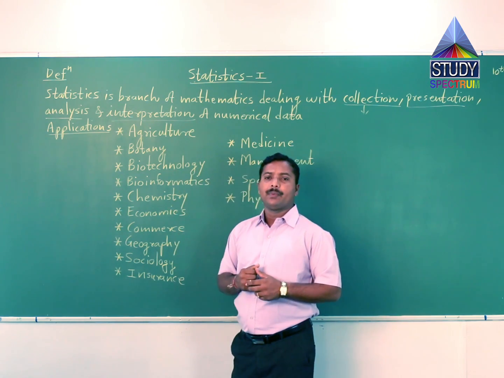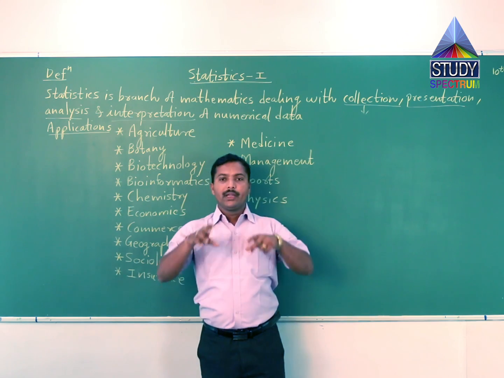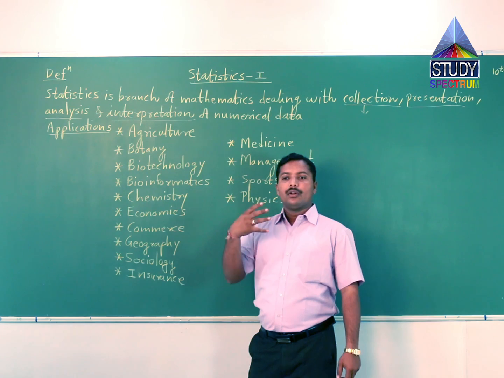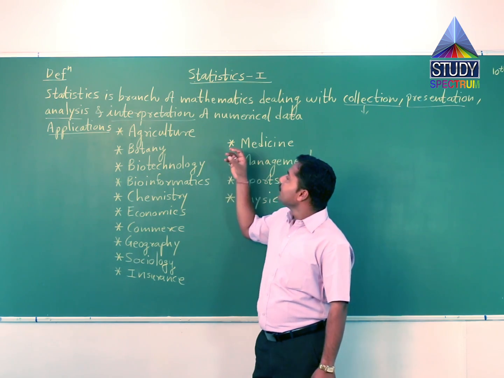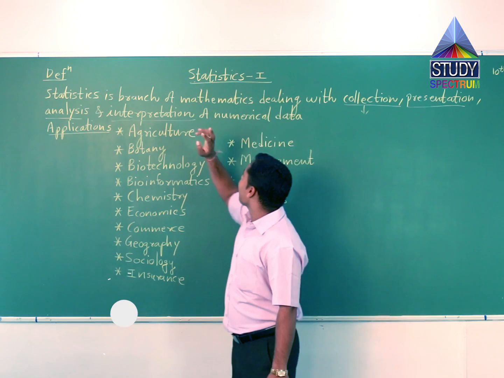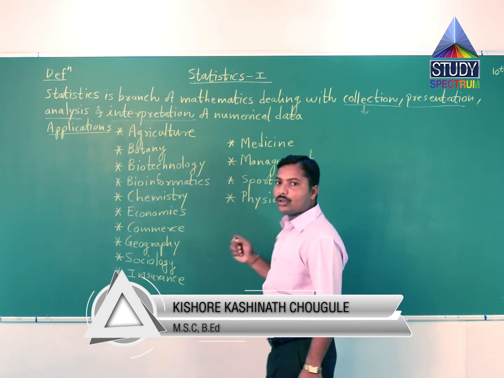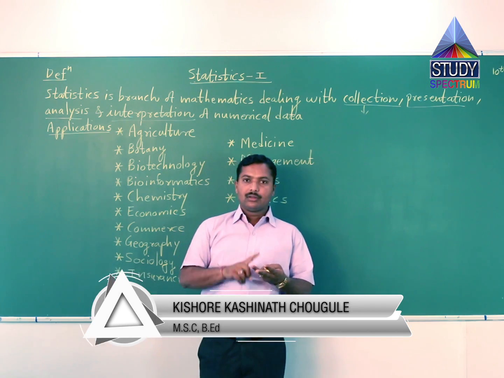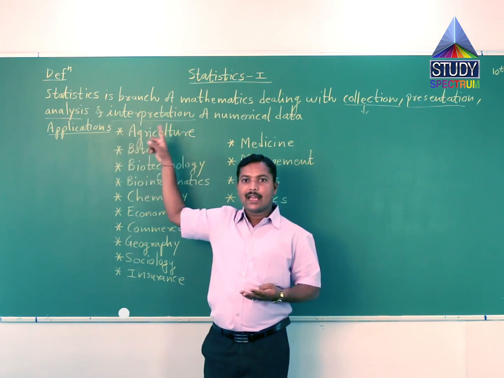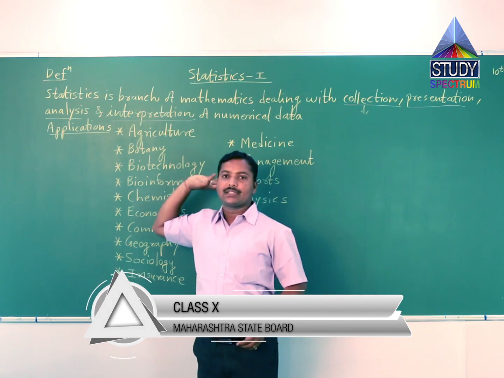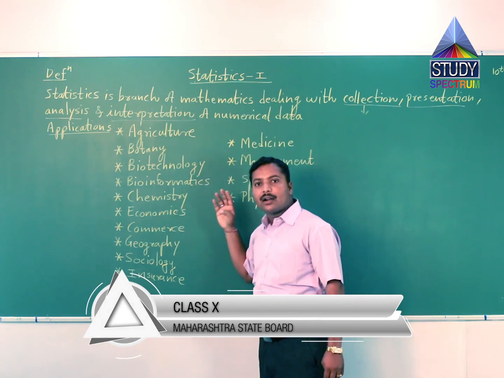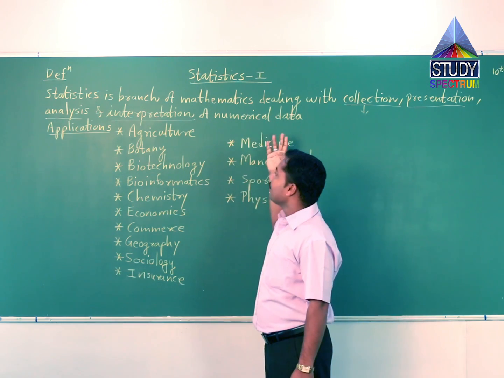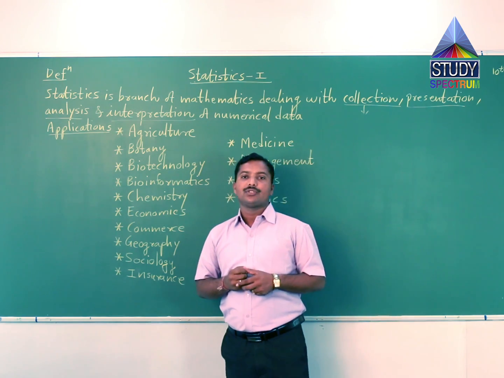And lastly we interpret: after the analysis we discuss all the data in detail and interpret the result. So statistics is the branch of mathematics which deals with collection, presentation, third analysis, and fourth interpretation. These four procedures are done on numerical data.